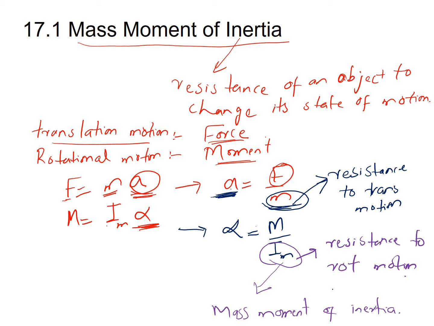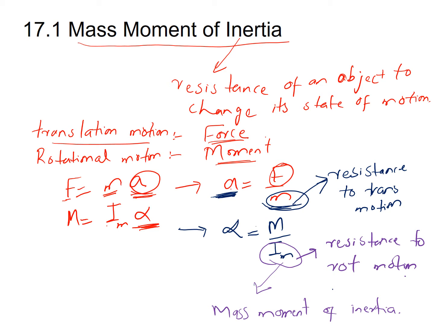From Newton's second law of motion, F equals ma. Because of the force which acts on a body of mass m, the acceleration occurs. So we can write acceleration as F over m. Here acceleration is directly proportional to force but inversely proportional to m. It means that by increasing the mass m, the acceleration will decrease. This m is basically providing resistance to the state of motion of a body.